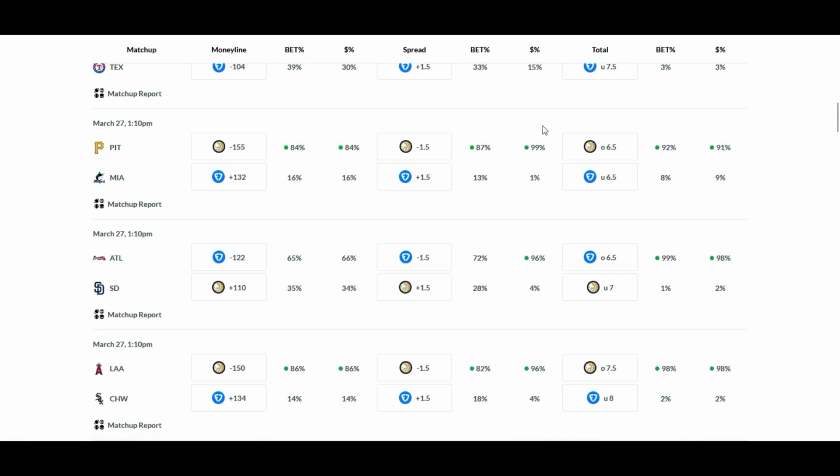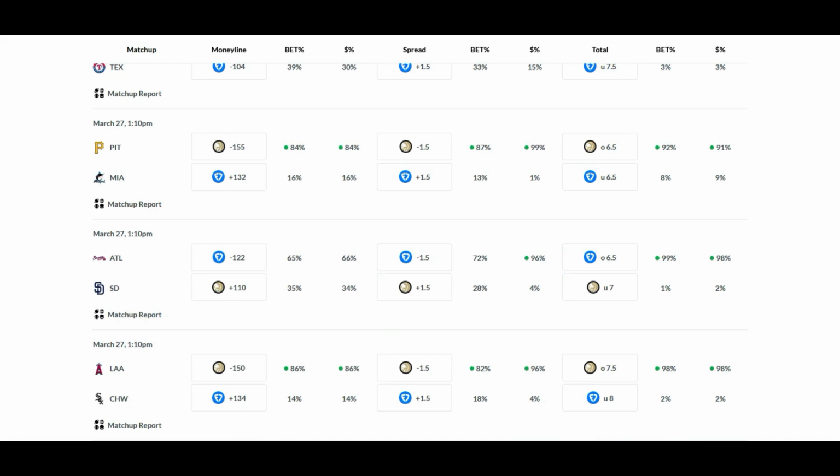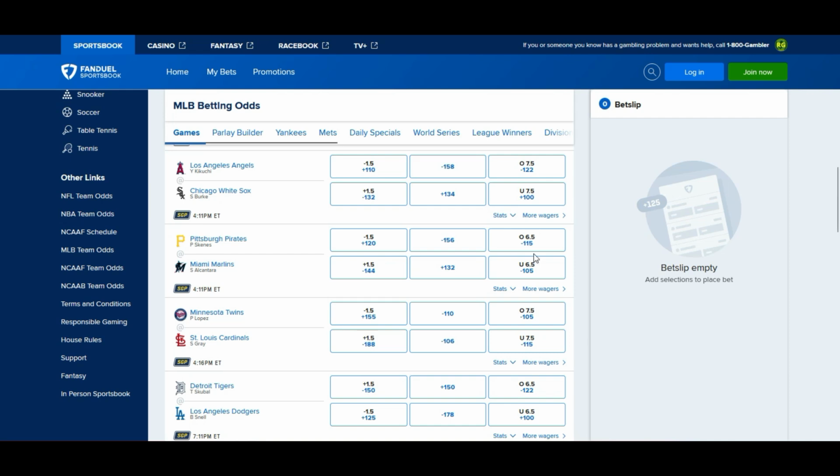Minus 144 cost for the plus 1.5 run line Marlins. All right, 99% going with the Pirates currently. Now that's going to change. I would go with the Pirates on the ML currently, only as it currently stands. Marlins on the run line. Over under 6.5. That under is getting that minus 1.5, which hits more so than the minus 115s. And that under is getting 9%. I would fade the public and go with the under in that one.